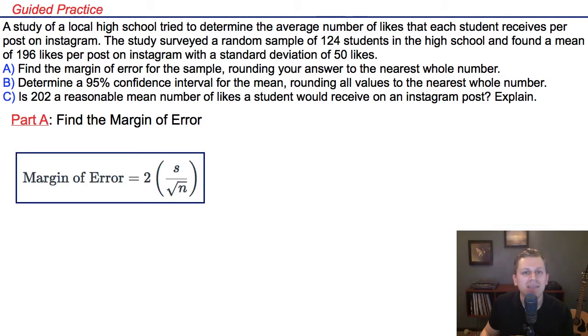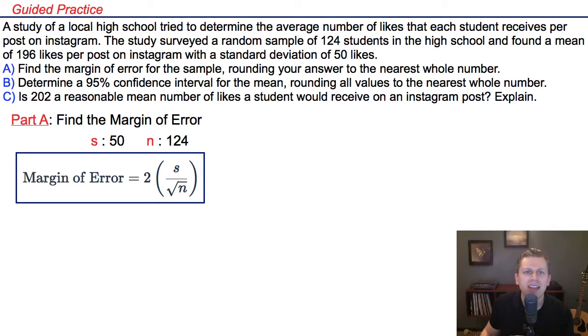In Part A, we want to find the margin of error, and for the margin of error, we have this formula here. What we need to know is the standard deviation and the number of participants in our study. Here we found that the standard deviation was 50 likes, with the number of people in our study being 124 students.